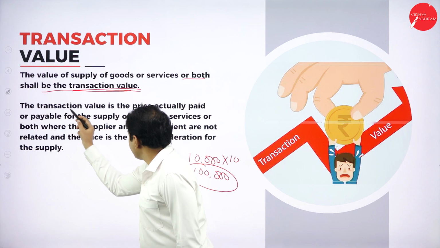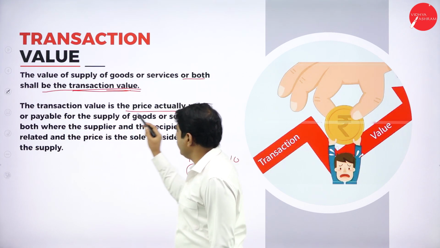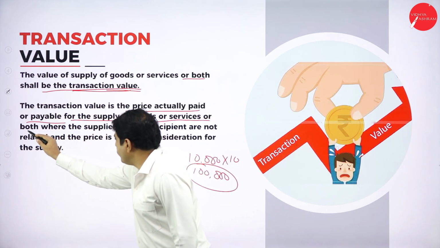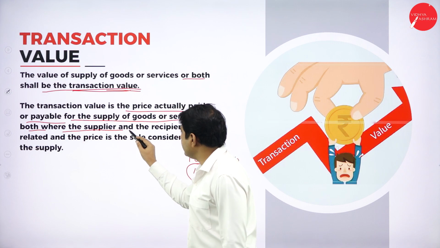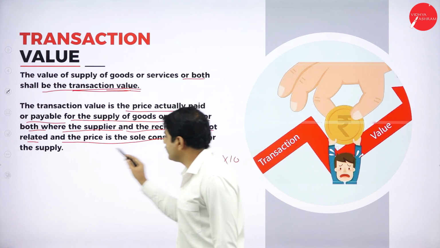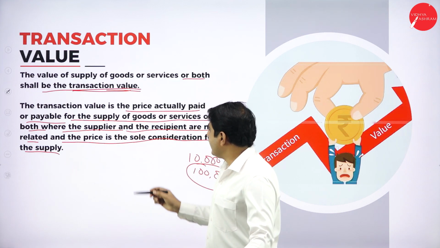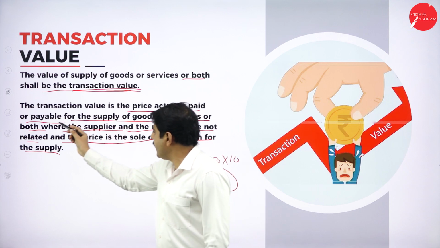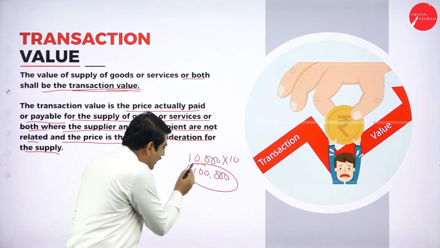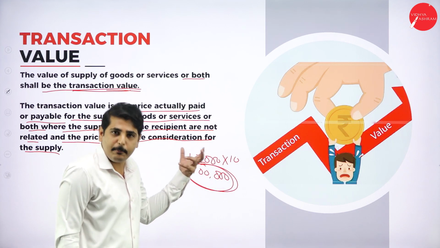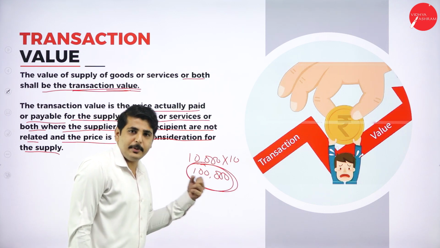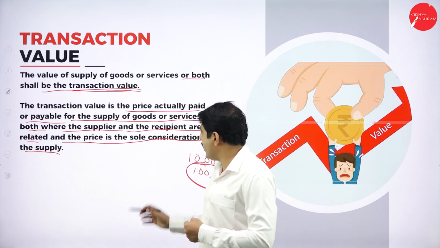Next one, the transaction value is the price actually paid or payable for the supply of goods or service or both where the supplier and the recipient are not related, and the price is the sole consideration for the supply. What do you mean by that? The transaction value is the price actually paid or payable for the supply, means whatever the actual amount. For example, this is the 1 lakh rupees, the actual amount payable or paid. Payable means in future, paid means amount already received. That amount should be considered as the transaction value or value of supply.